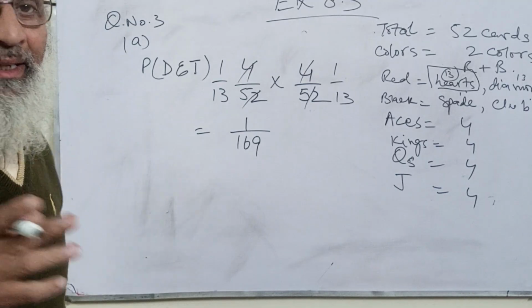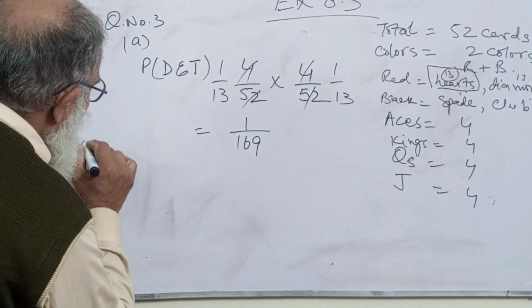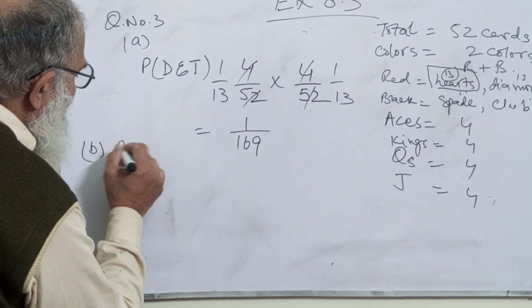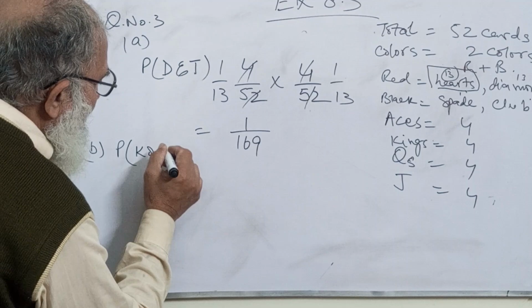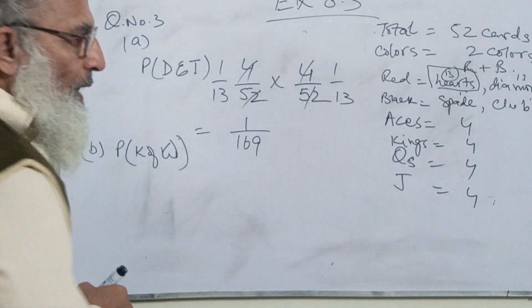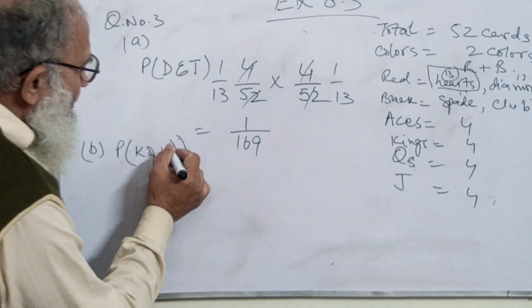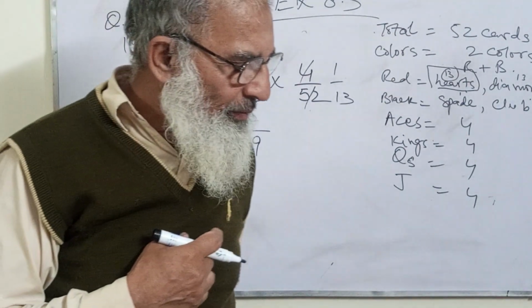And the next part is B. The board draws king of hearts. Hearts, no, hearts is like something like this. King of hearts, red. This is red in color. So what they have done is,